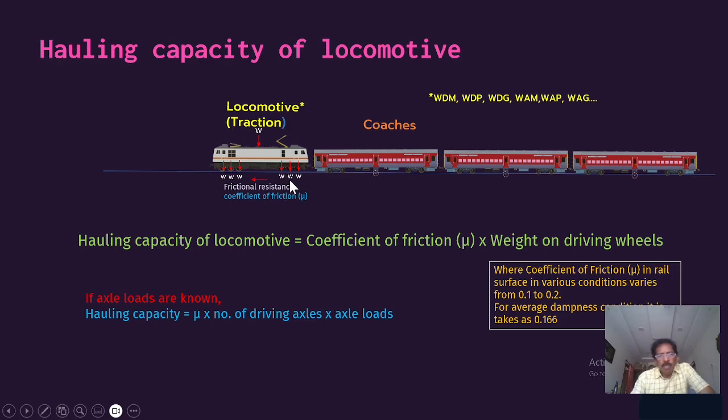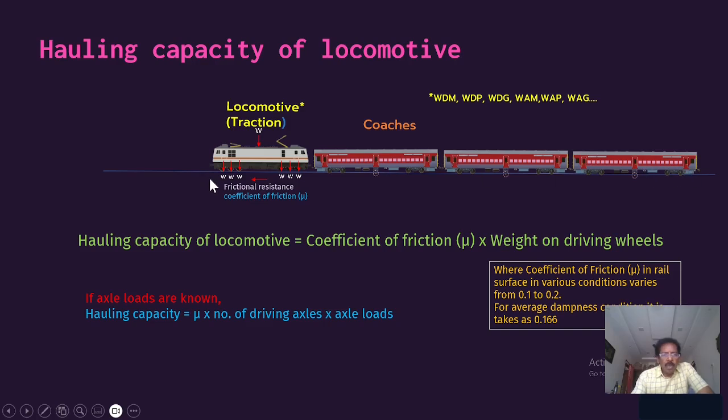The rest of the portion, the coaches, compartments or wagons attached to the locomotive, do not have any driving wheels, so that entire load will be hauled by the locomotive only. Here we must know how much tractive effort is required for pulling the coaches behind the locomotive, whether they are passenger coaches or goods train wagons.